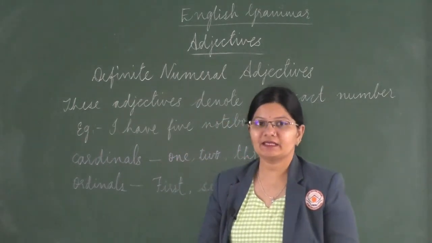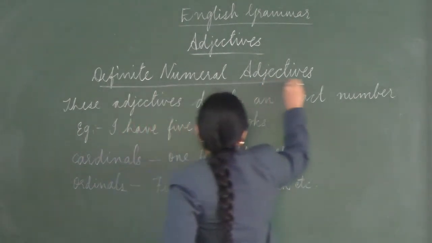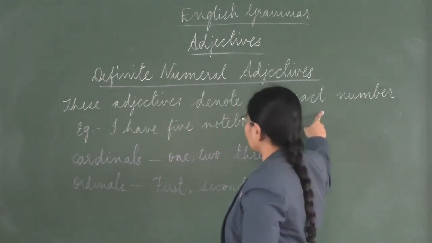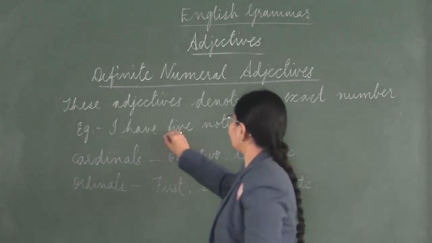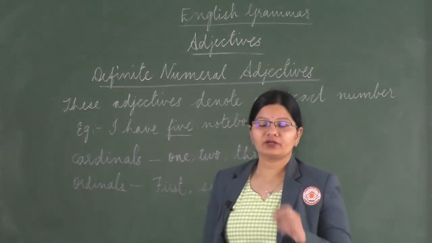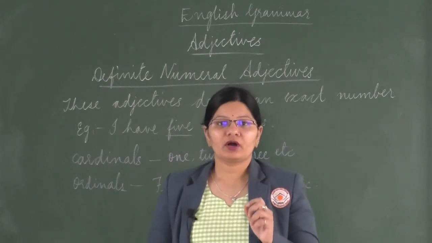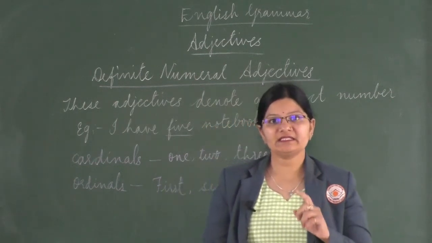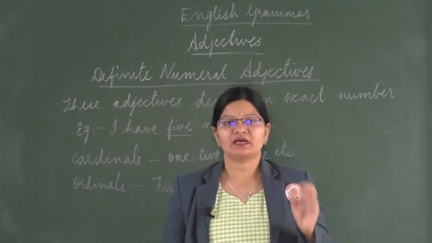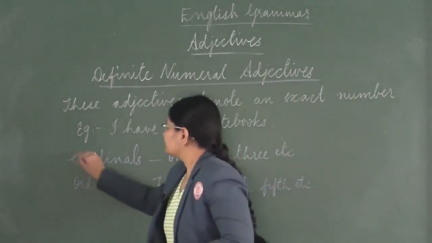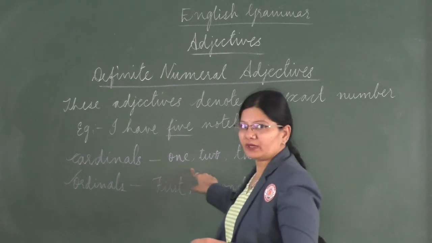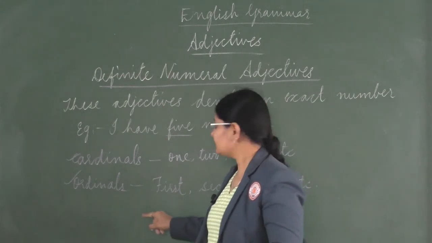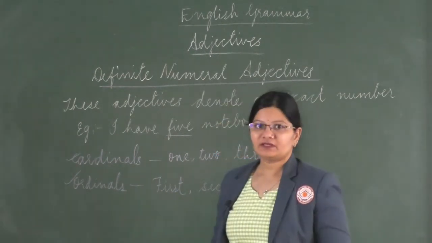So students, the next one is the definite numeral adjective. This is one of the kinds of adjectives of number. These adjectives denote an exact number. For example, I have 5 notebooks. So here they are talking about the noun in number. How many will be the question asked. Now this definite numeral adjective is further classified into cardinals and ordinals. Cardinals, for example, 1, 2, 3, etc. and ordinals is the position of the thing or a person, that is first, second, fifth, etc.